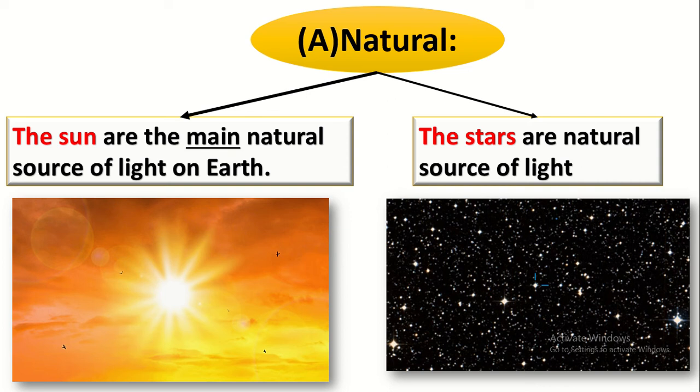But the stars have a light. The stars are a natural source of light at the night. So we have two natural sources of light, the sun and the stars.